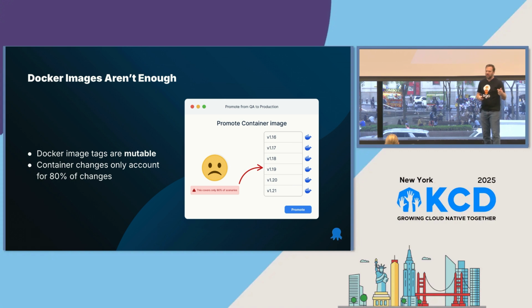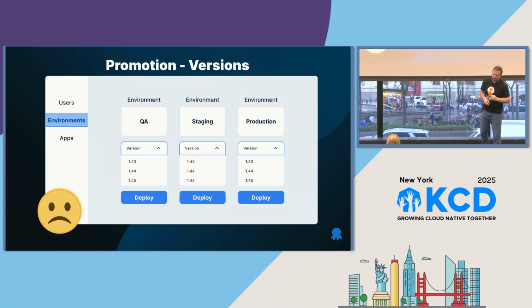The other thing is that the container image versions only contain about 80% of our changes. 80% of the time, I make a change to my application code, it builds my image, I tag it with a new version, I deploy it, great. But 20% of the time, I need to update credentials, I need to update configuration, I have other things in my manifest that I need to take care of. So it isn't going to be enough to just use Docker images.